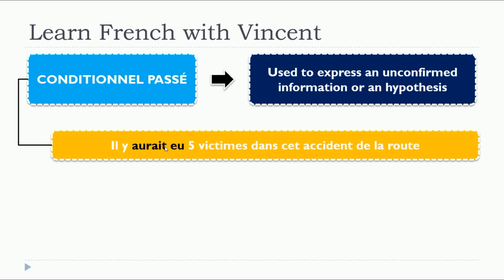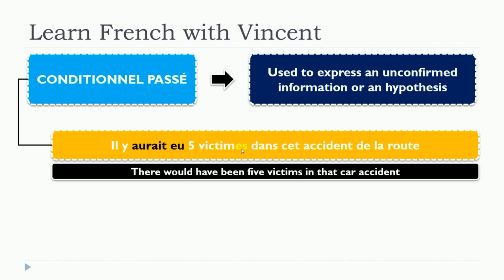First one, il y aurait eu 5 victimes dans cet accident de la route. So in that situation, as you can see, it's il y a, so it's the verb avoir here. The verb avoir is in the conditionnel passé. Conditionnel passé, remember, it's a compound tense. You will use avoir in that case. That should be in the conditionnel présent. Aurait, and then you will put the past participle eu. Il y aurait eu 5 victimes dans cet accident de la route.